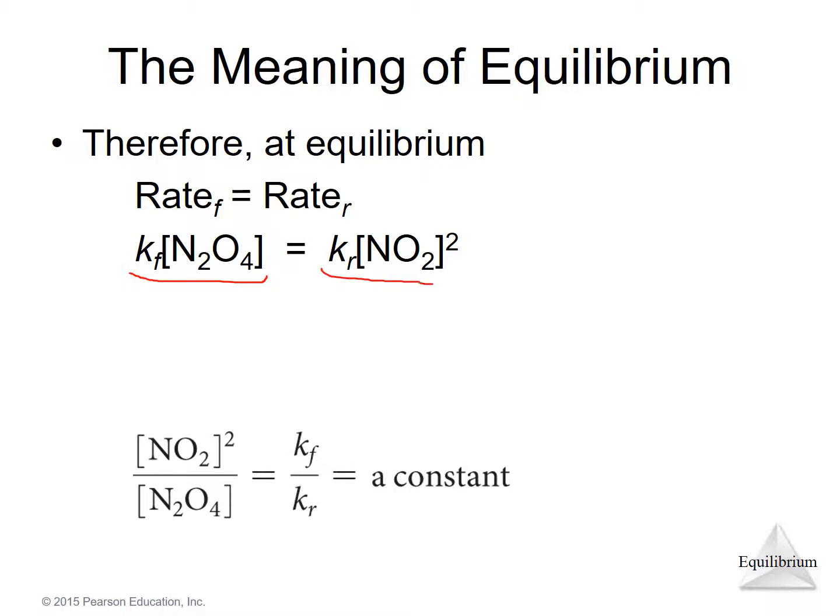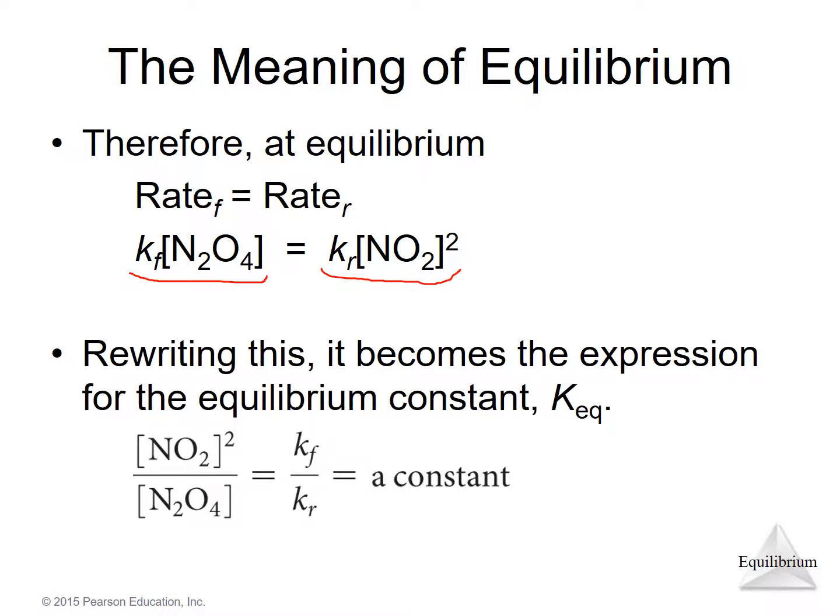This is the reverse rate, second order in NO2. And those two are equal at equilibrium. And that's the key thing to emphasize, that's at equilibrium. Before I get to equilibrium, those concentrations and rates could be anything.